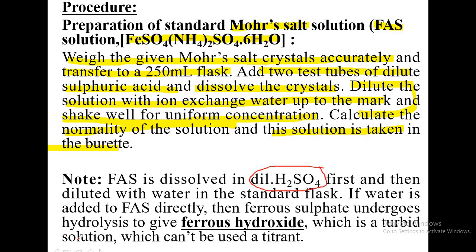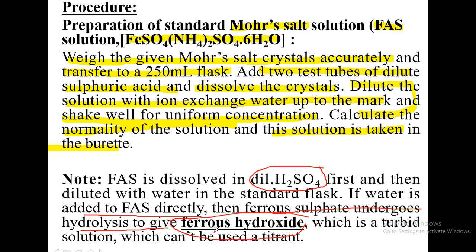First, because if you add water directly to FAS, then the ferrous sulfate present in FAS, you know in FAS you have ferrous sulfate, directly undergoes hydrolysis to give ferrous hydroxide.